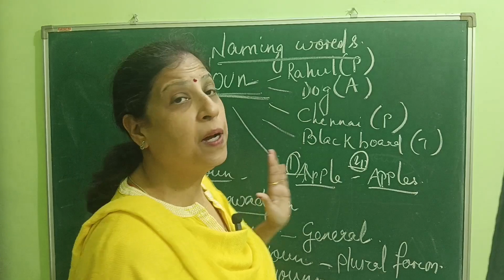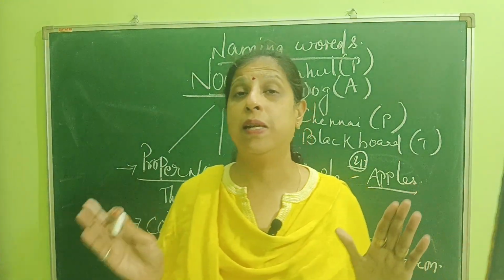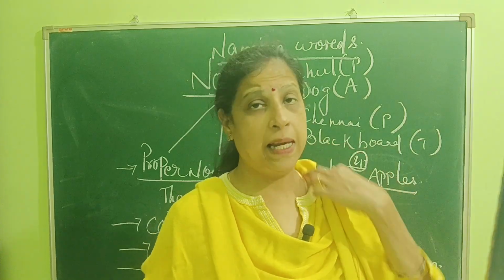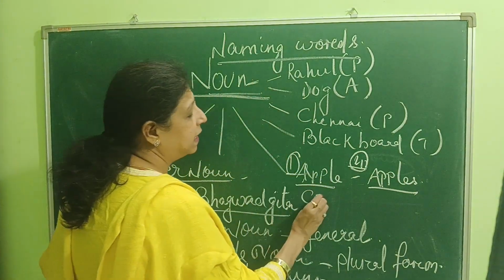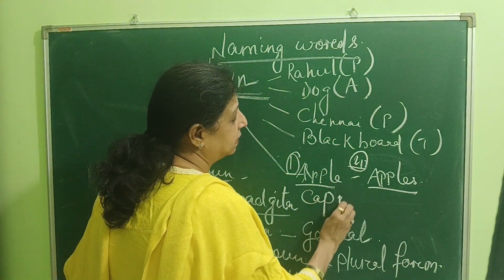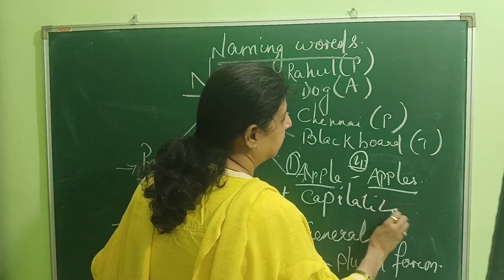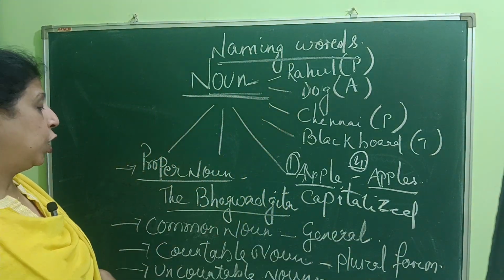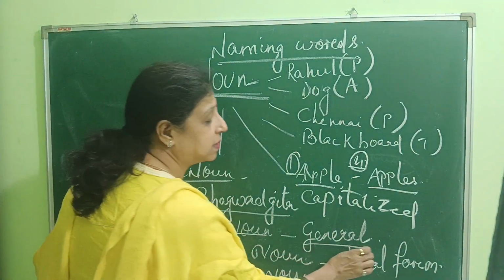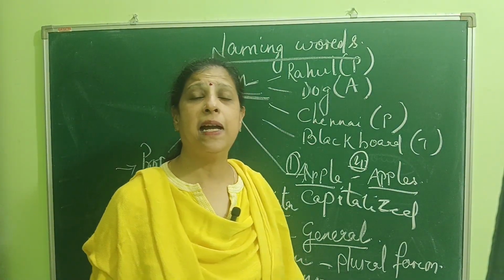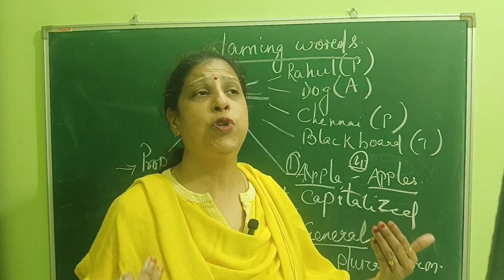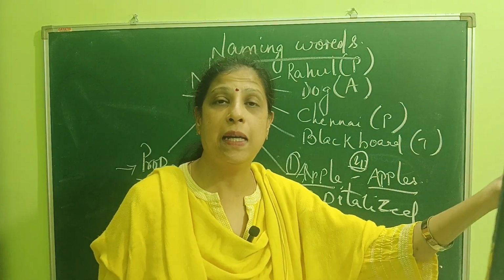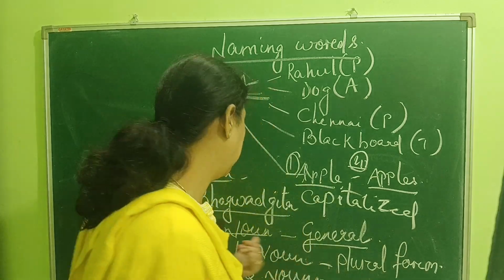A proper noun is a noun when we point our finger towards a particular thing, and it is always capitalized. Then we have common noun. Common noun means it is general, when we do not point out a particular object, person, animal or thing.